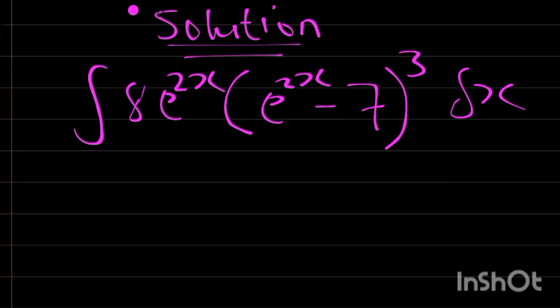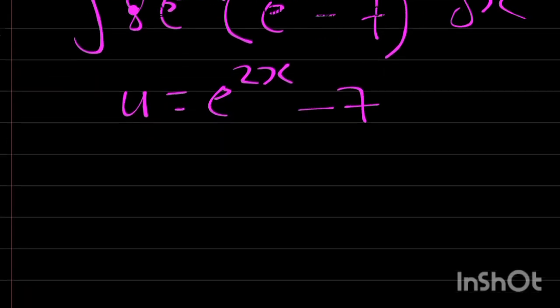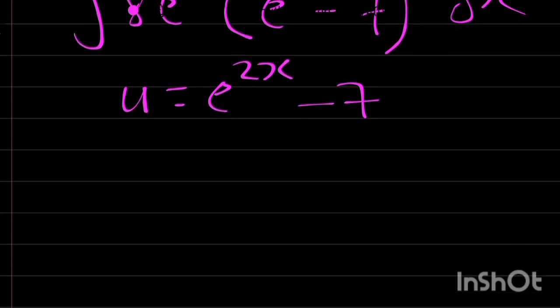Okay, let our u be equal to exponential 2x, then minus 7. Now let's differentiate u. Don't forget that u is also a function of another term, okay? But for precise explanation, I will take it one step at a time. Therefore, I'm going to make w equal to 2x.